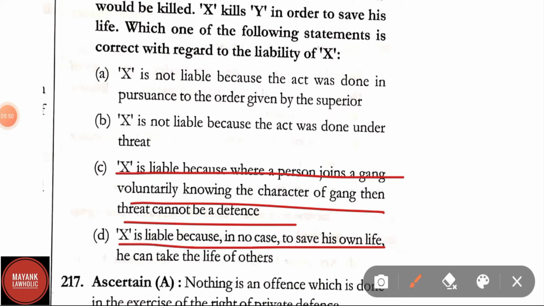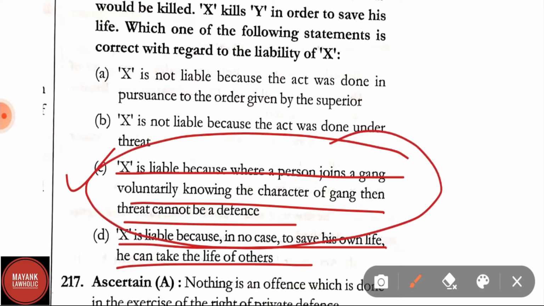Option D. X is liable because in no case can he take the life of others to save his own life. The correct answer is option C, that is, X is liable because when a person joins a gang voluntarily knowing the character of the gang, then threat cannot be a defense.